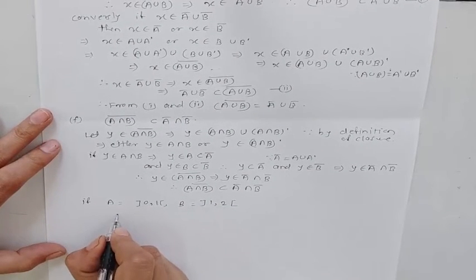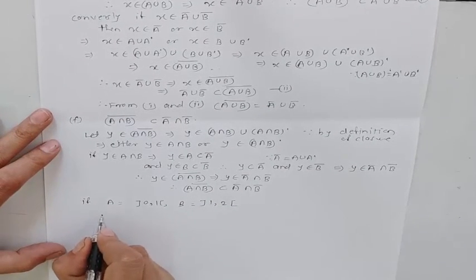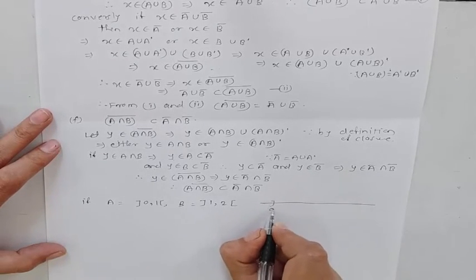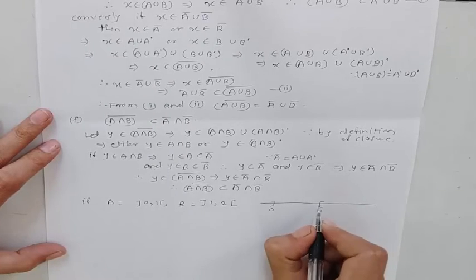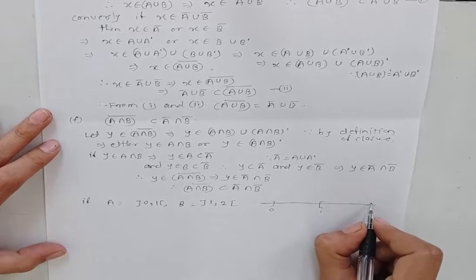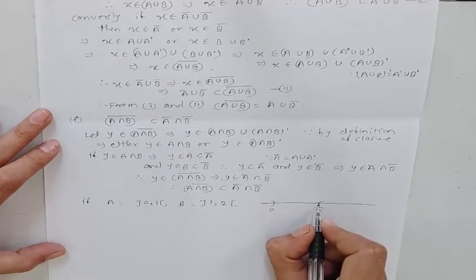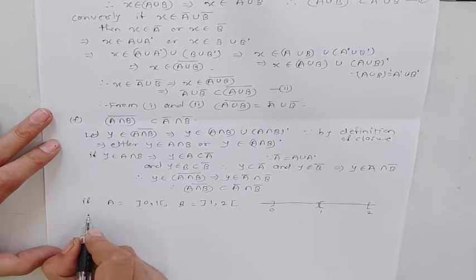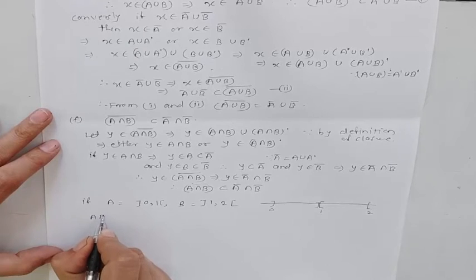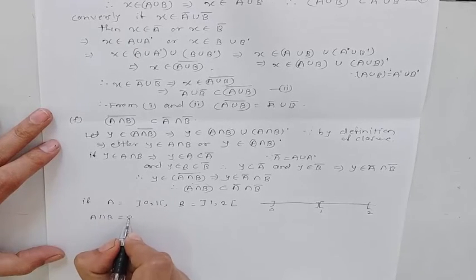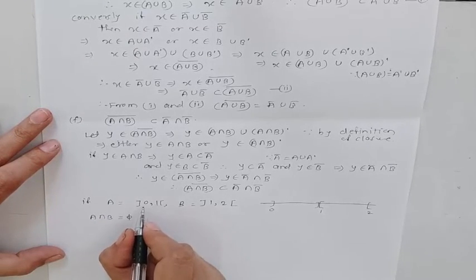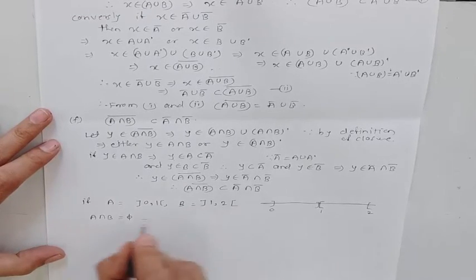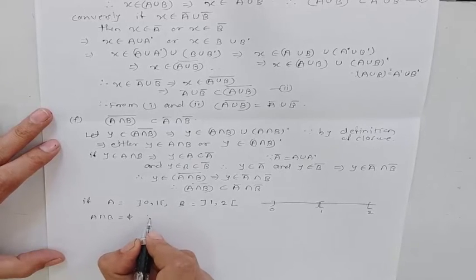Then A intersection B will be the empty set because 1 does not belong to the A set and the B set. Therefore, A intersection B is empty.